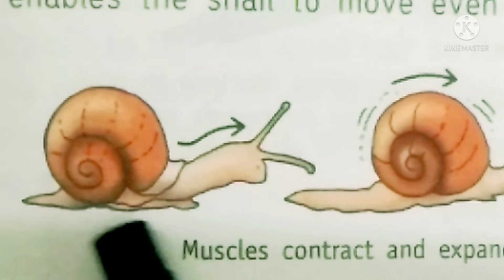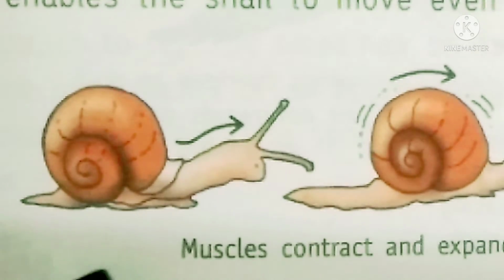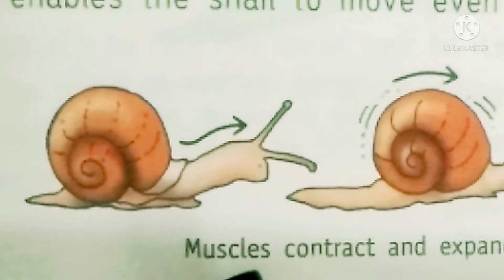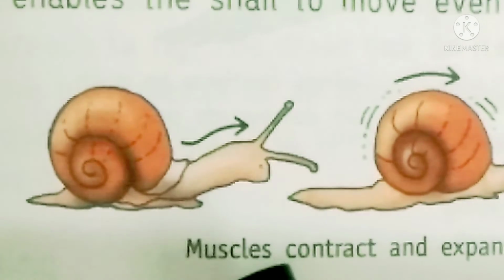They have a gland which produces a sticky mucus, that is, a sticky liquid in their body, and this mucus will help them to harden when it comes in contact with air.